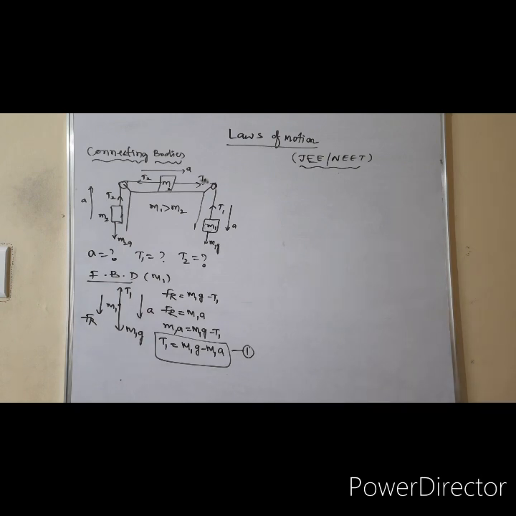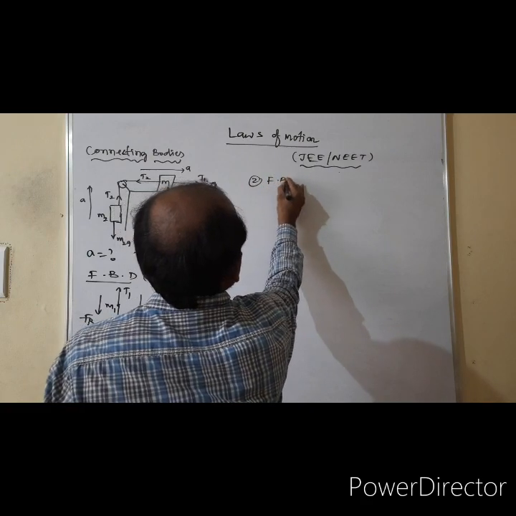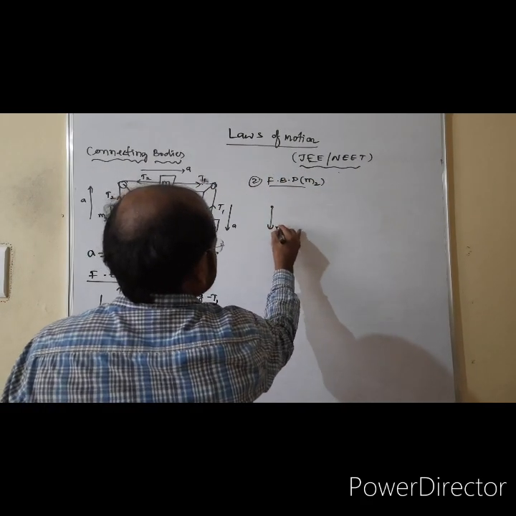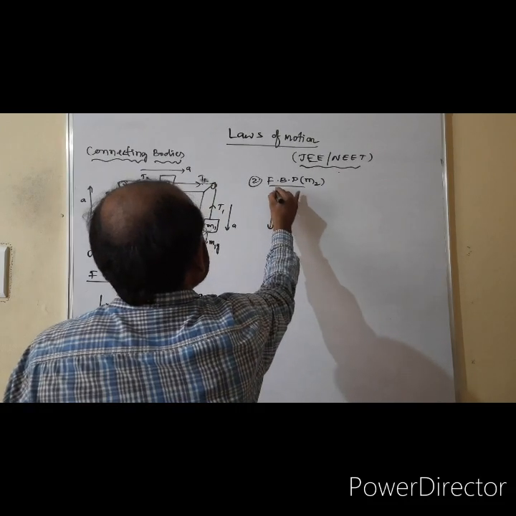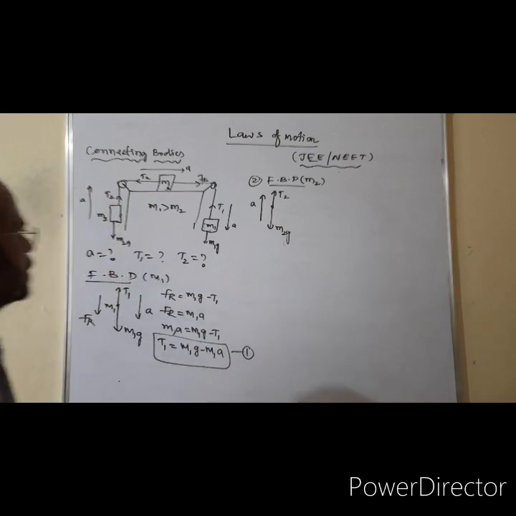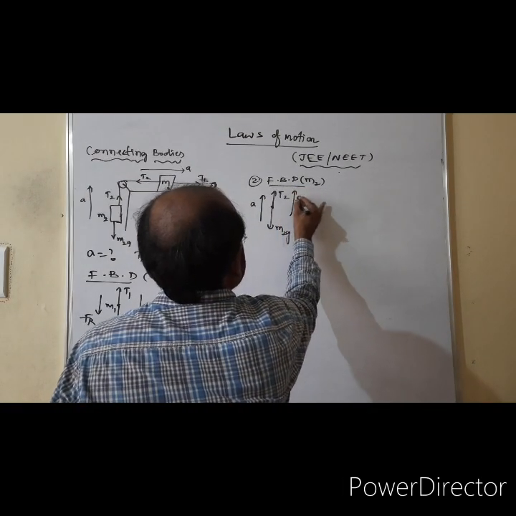Again, you go for the second free body diagram. That is the second free body diagram for the M2 block. For the M2 block, M2G is acting down. There is a tension T2 acting up, but the system is accelerating up. Look here in the diagram. So there will be a resultant represented upward.